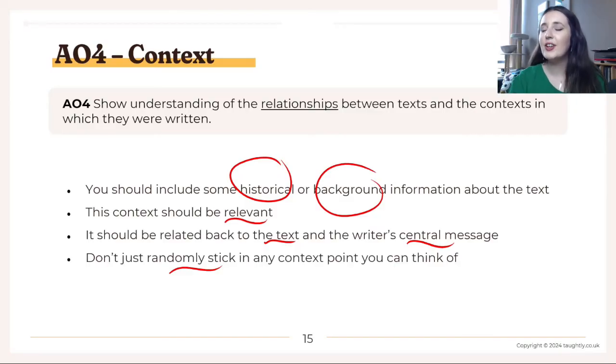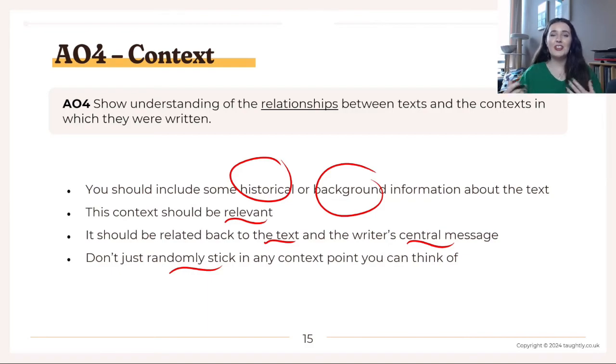One thing that I found very strange in the mark scheme for this question: the point about the novel being divided into 4 seasons was classed as context. I think that's structural analysis. I don't think that's got anything to do with context, but okay. You will get AO4 points for mentioning the novel divided into seasons.